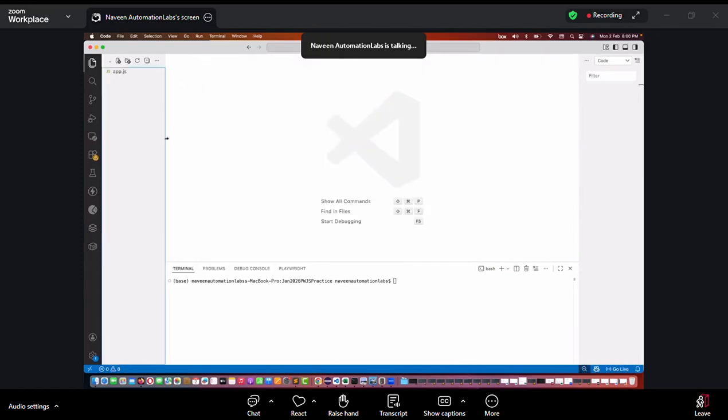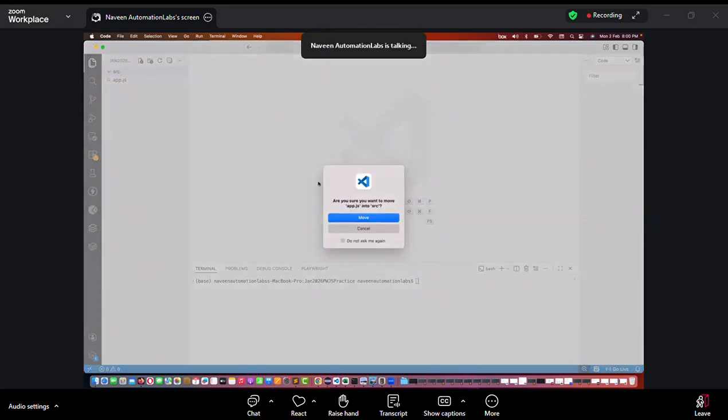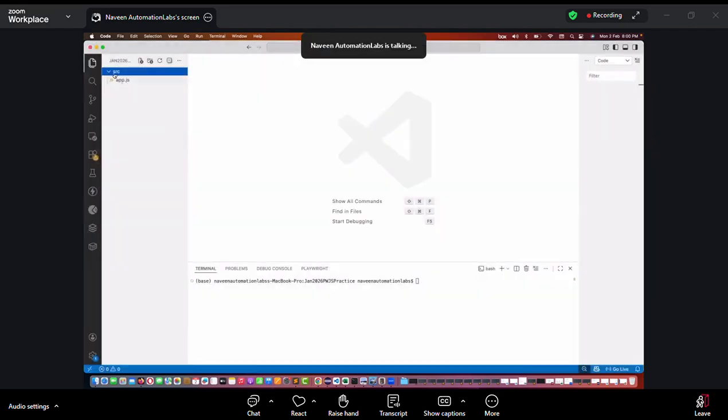I'll do one thing because it's very ugly to write the code like this, creating the file directly in the folder. So why don't we create a nice folder name? For example, I'm creating this as my source code, the SRC folder or whatever the folder name, and then I move this app.js file over here. It is always a good practice that you create a folder and then write the file names over there. So this is the SRC folder that I have created.